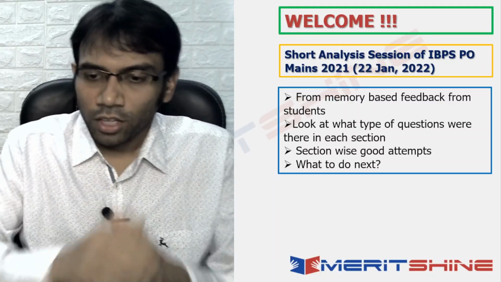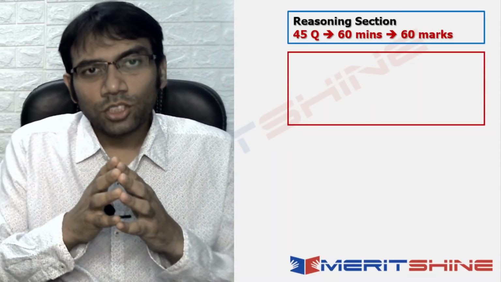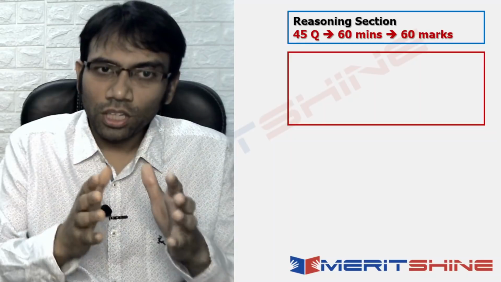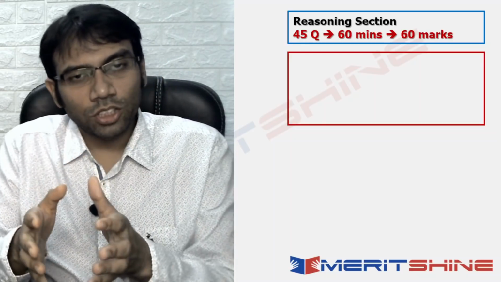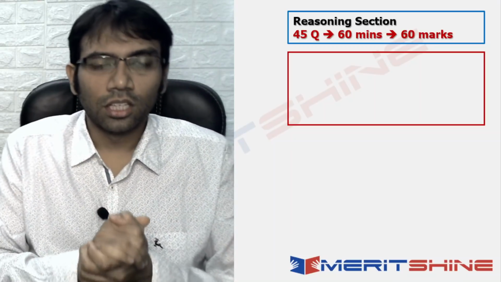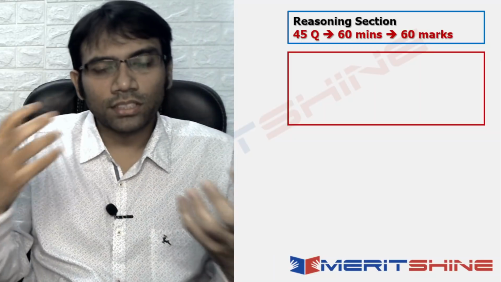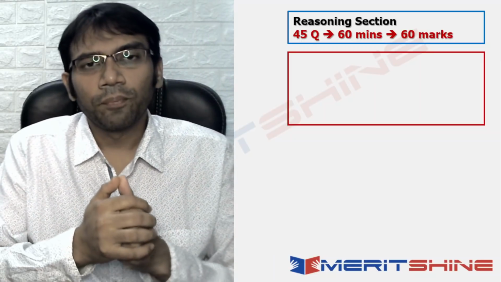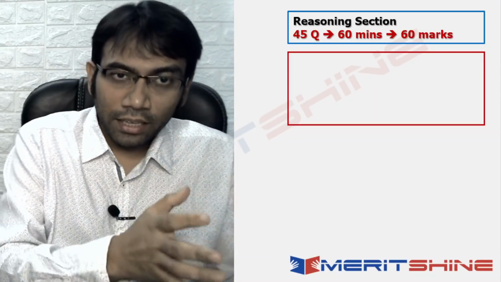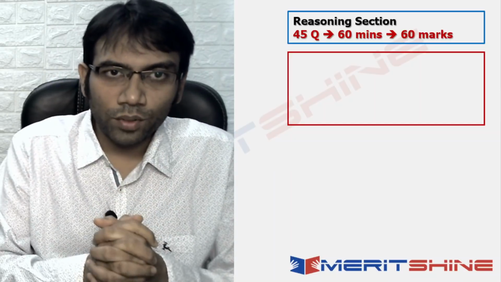Okay, let's start with the reasoning section. Reasoning section, as you know, is a section of 45 questions. You get 60 minutes to do it and 60 marks is allotted to that particular section. So obviously there will be differential marking because there are fewer questions and more marks associated to it. And in this paper also there had been some 2 marker questions, some 1 marker questions.